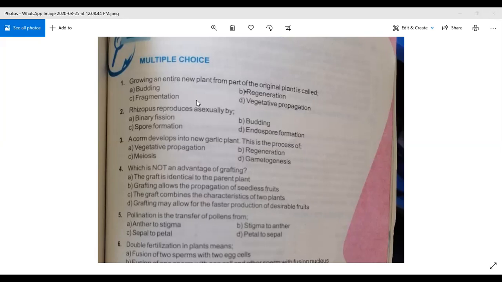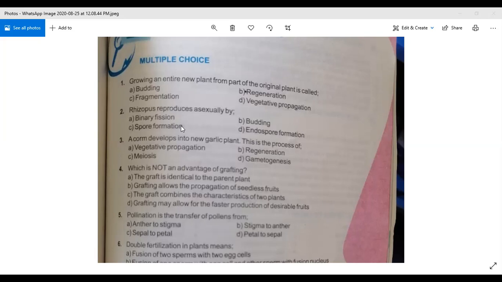Now come to question number 2. Rhizopus reproduces asexually by. Keep in mind the natural vegetative propagation ways we have discussed. Binary fission definitely happens in animals, so this is not the right answer. Budding also happens in plants, but this is not the right answer. Spore formation is another option. So what will be the correct answer?